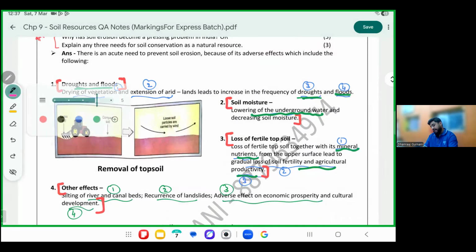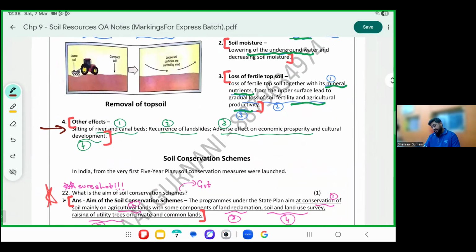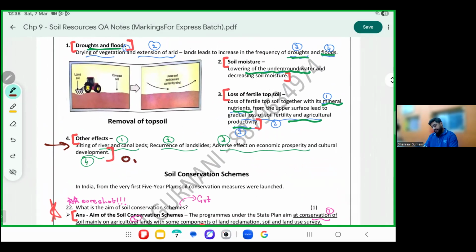This one is only names. Silting of rivers and canals, reoccurrence of landslides, adverse effects on economic prosperity and cultural development are some other effects. These are only names in your syllabus. No explanation, the matter is not given in the syllabus.